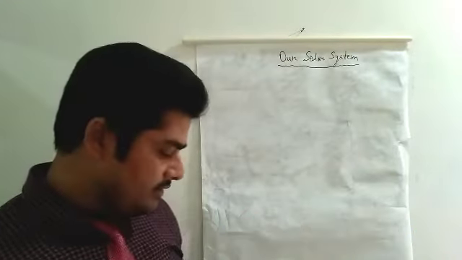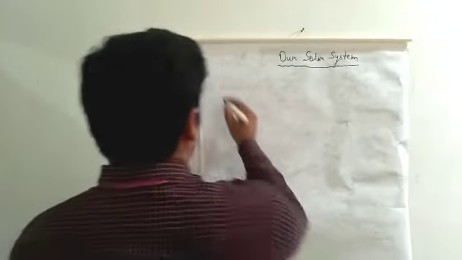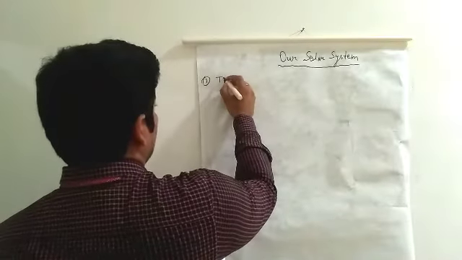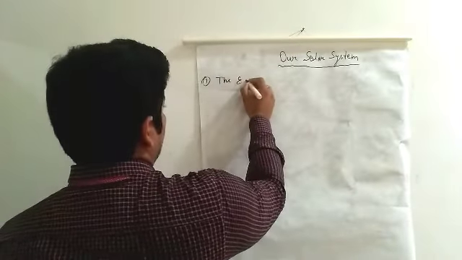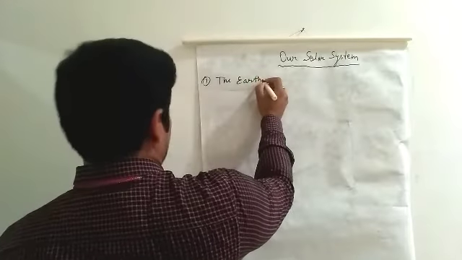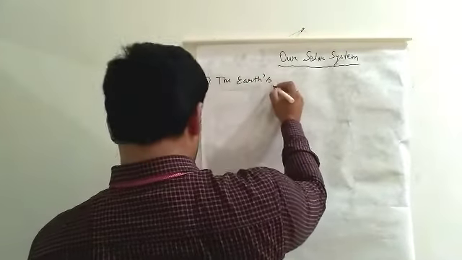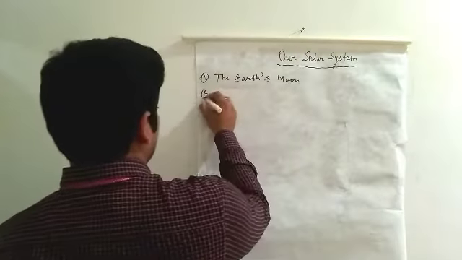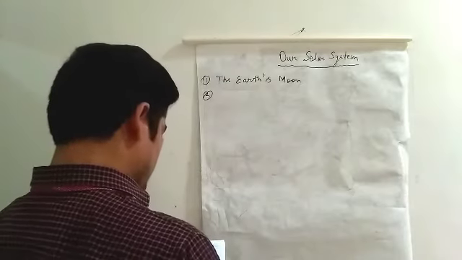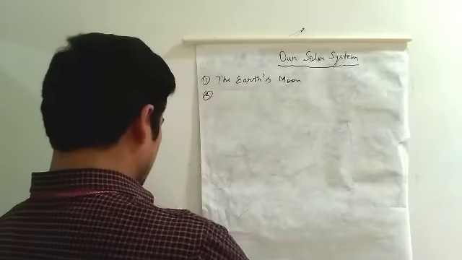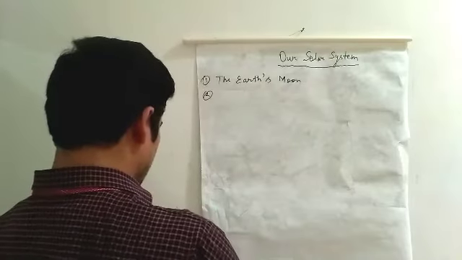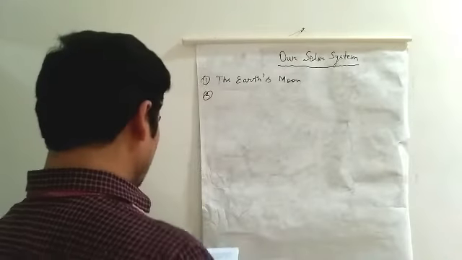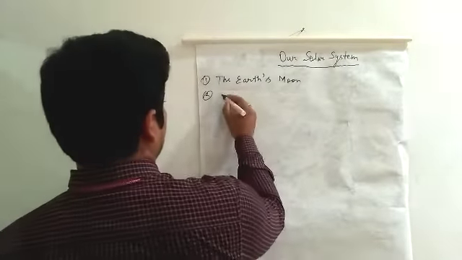So my dear student, see, the first point is the Earth's moon. Second point, asteroid belt.